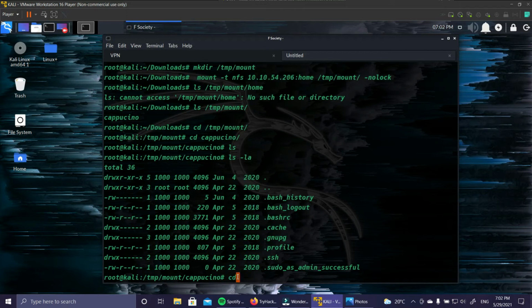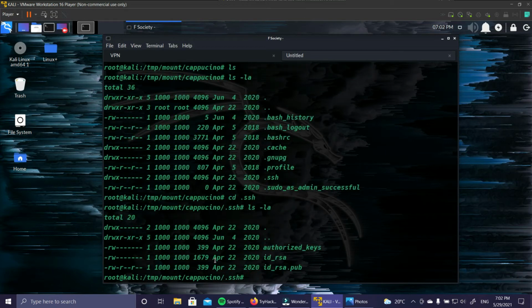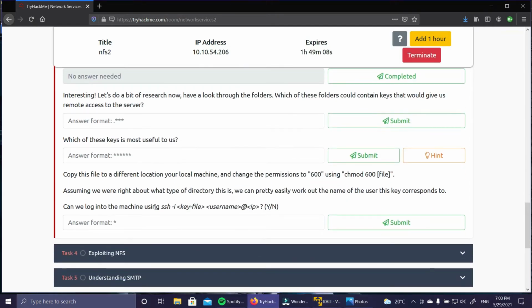Let's look into it. cd .ssh, ls -la, yeah, we have the user's private key, which is id_rsa. This is the user's public key. So this can be really important. We can log in with this key. So I think we are going to do that.